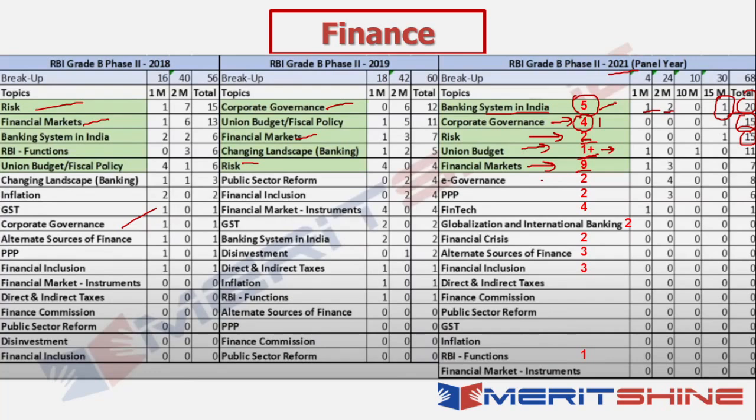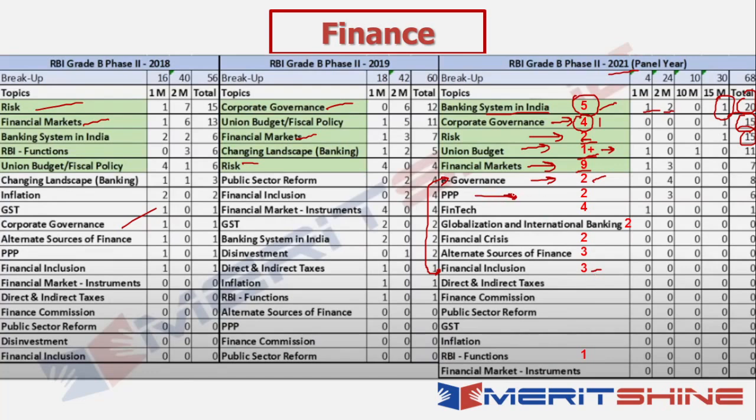Similarly, an important area seen last year was e-governance, and again there is a lot of development constantly happening on this front as well. And e-governance in a way is also interrelated with financial inclusion. A lot of things that are happening in financial inclusion have an important interlinkage with e-governance as well. So these 2 topics are interlinked in that context. There are 2 lectures on e-governance and 3 lectures on financial inclusion. Again, you can watch the introductory lectures and then move on to the notes from there.